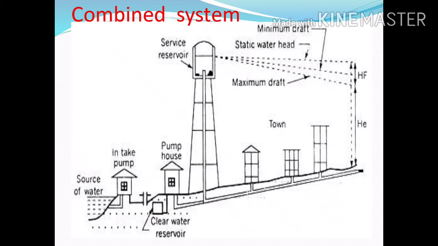In the figure, it is clearly indicated that the source water is stored in the intake pump. From the intake pump, the clear water is transferred to the reservoir, then stored in the high level storage reservoir. From the service reservoir, it is delivered to the consumers by means of gravity.